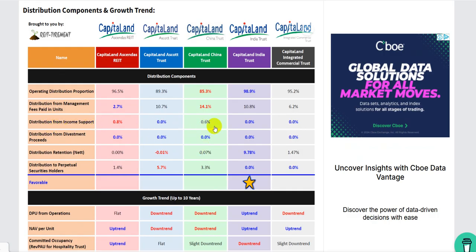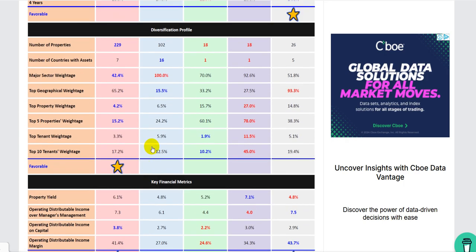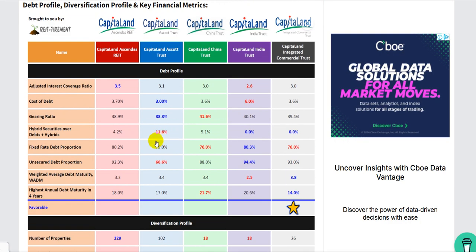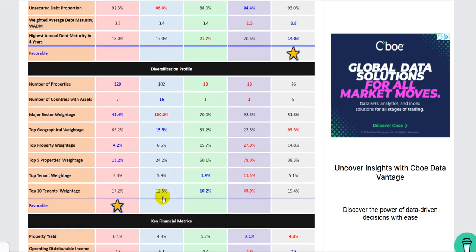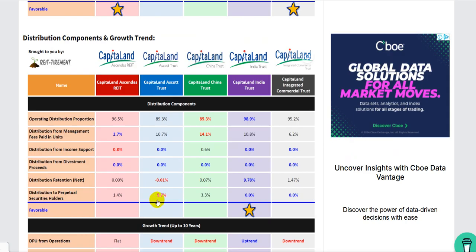Income support generally is not a good thing, but you can see it's not very relevant for CapitaLand Ascendas. Distribution from divestment also, they don't really sell too much. Retention, only India retains some significant amount. This matrix is quite similar to the previous one. Distribution of perpetual securities: this one is higher because they have more perpetual securities, as can be seen from this one, 11.6%. So that's why this one is a bit higher at 5.7%.